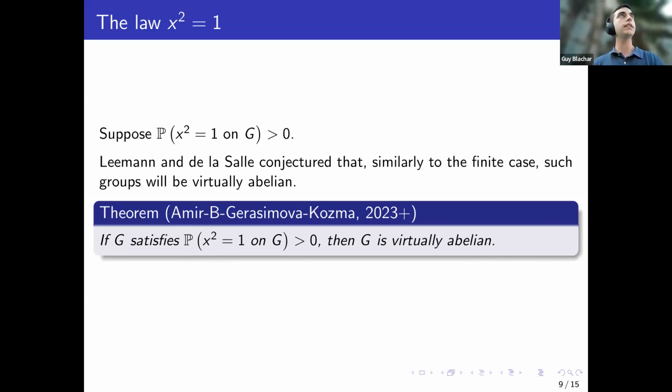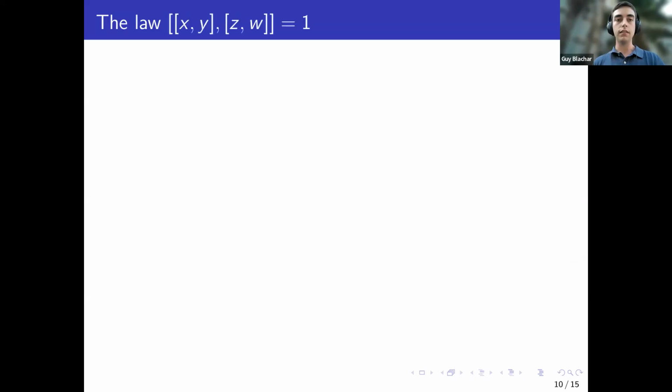However, these were analogs to the finite case. If you go to other laws, it turns out that something doesn't continue, doesn't hold as well. This is regarding the meta-abelian law, the probability to be 2-step solvable, and it turns out that here the picture completely changes. In what sense?